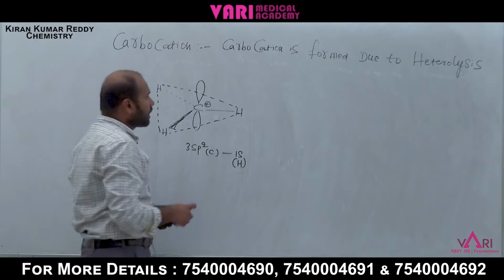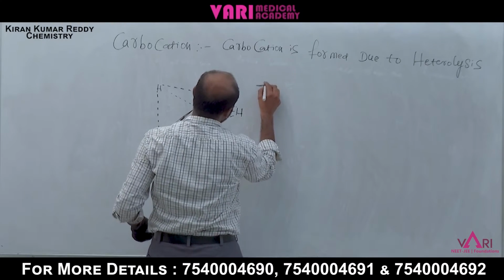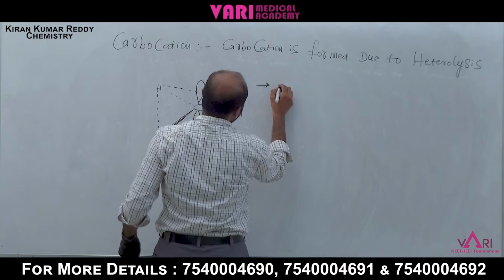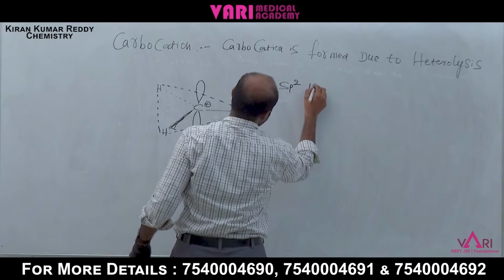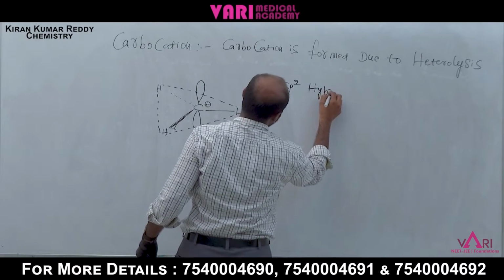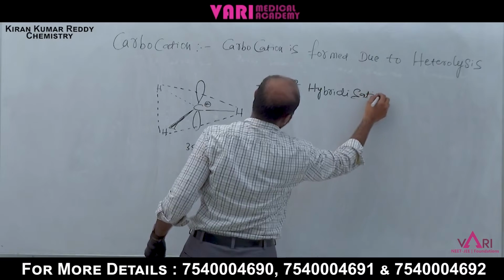Now what is the hybridization of this carbocation, students? It is sp2 hybridization. Why sp2?